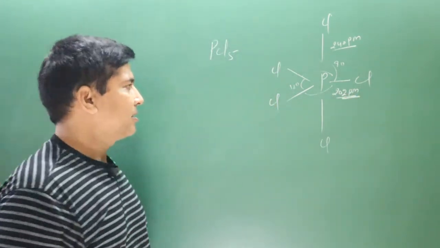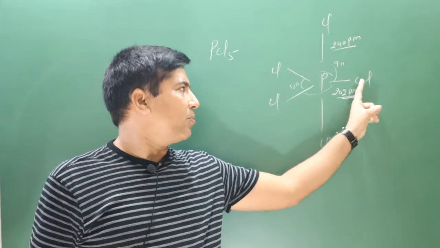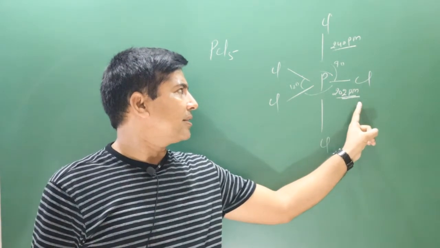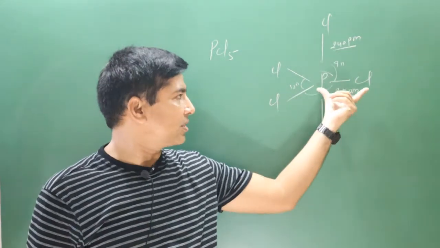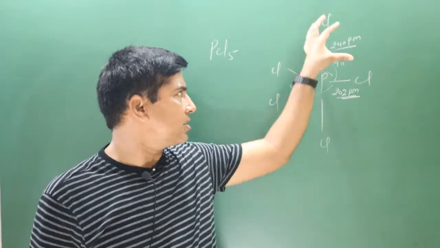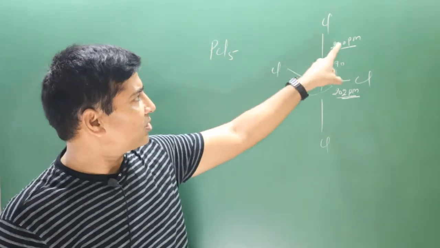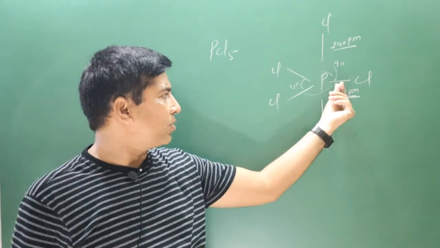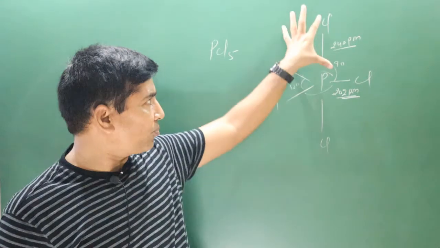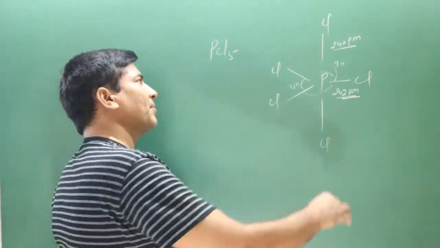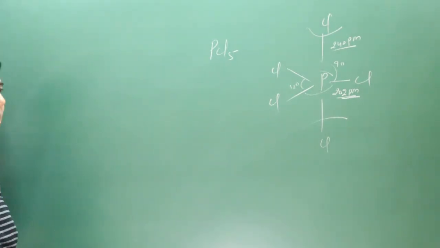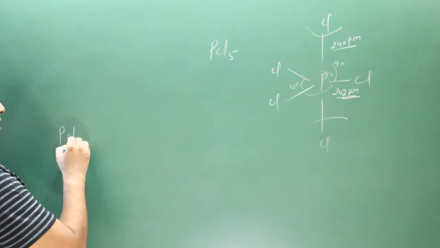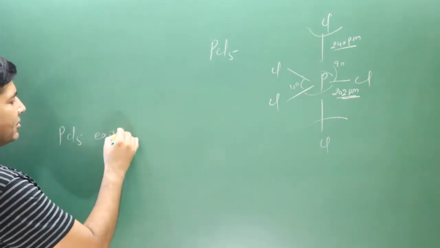Okay, so when P bond Cl is there, bond length is less in comparison to the bond length between PCl in axial position. This is equatorial position, this is axial position. In axial position 240 picometers, and in equatorial position 202 picometers. You can see bond length is quite high. This is the reason these are the Cl very reactive, can be removed very easily because bond length is quite high.